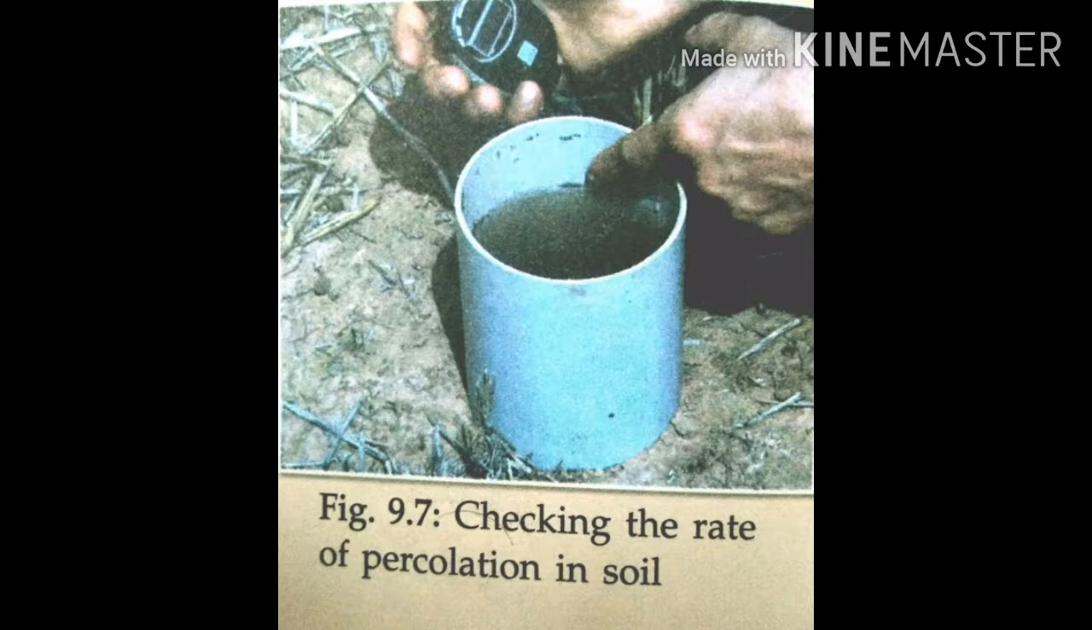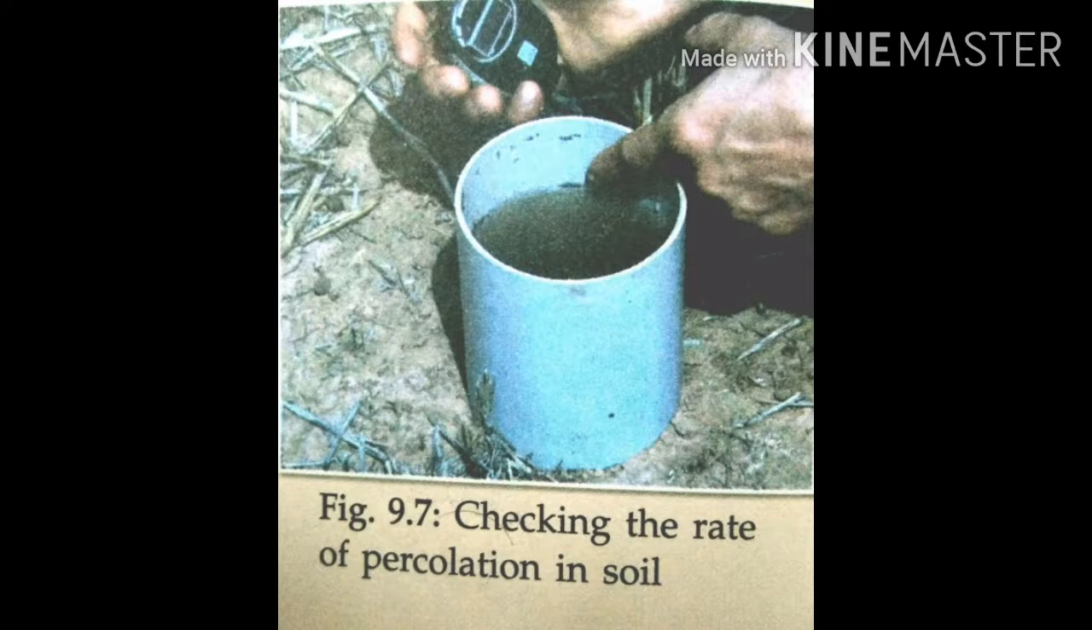Water will percolate down into the soil. When no water is left in the PVC pipe, note the time again. First note the time after pouring 200 ml of water, and then note the time when no water is left in the pipe. The difference between the two readings gives the time taken by 200 ml of water to percolate down.